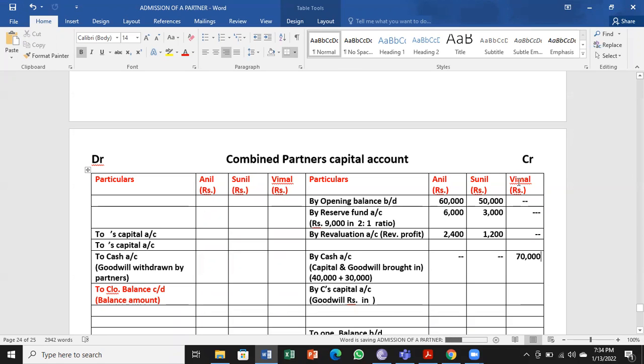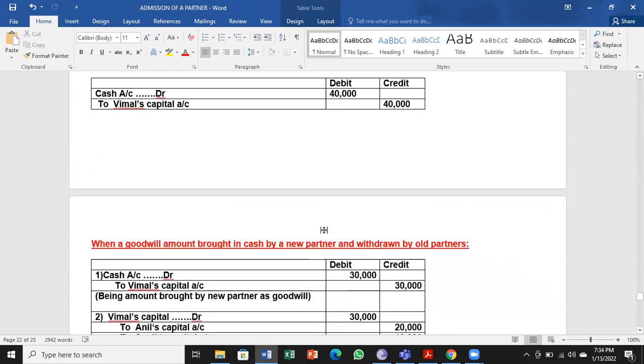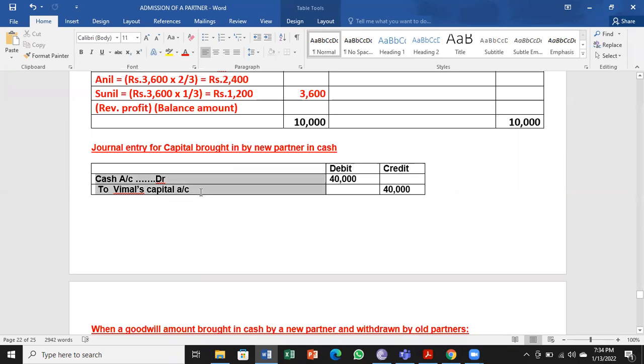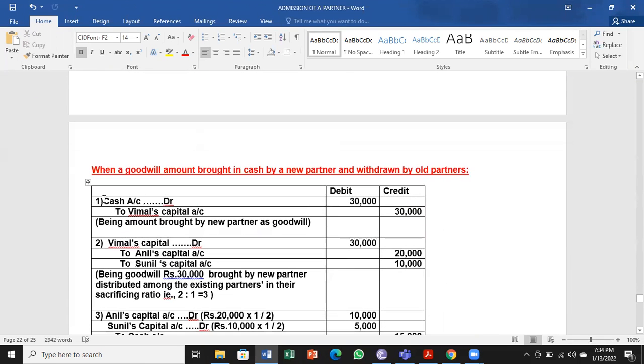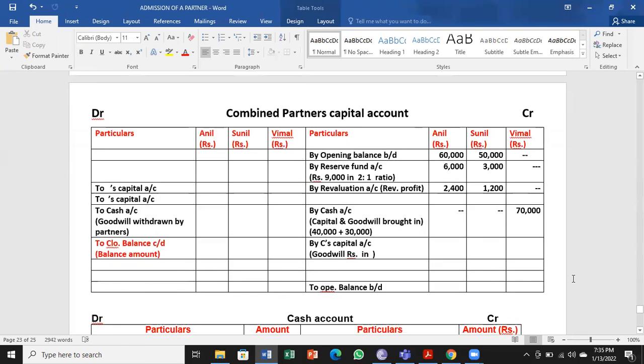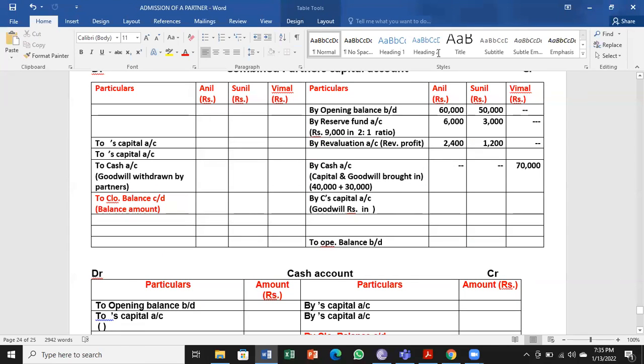Look at the column carefully. Vimal's account is 70,000. 40,000 for capital, 30,000 for goodwill. So these are the two entries which we have done here. That is cash to Vimal's capital and again cash to Vimal's capital. This is the entry. So these are taken here on the credit side, 40 and 30.